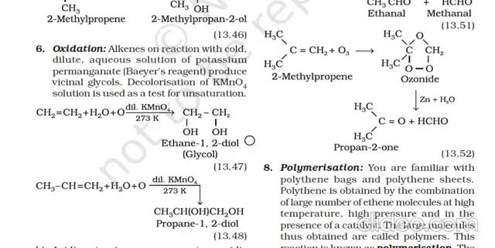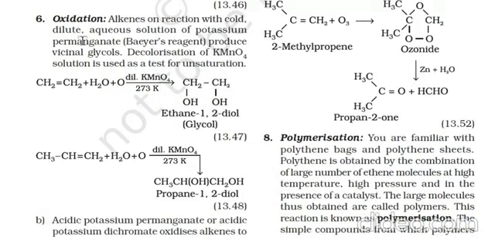Next is oxidation. Alkenes on reaction with cold dilute aqueous solution of potassium permanganate, or Baeyer's reagent, produce vicinal glycol. Decolorization of KMnO4 solution is used as a test for unsaturation. CH2 double bond CH2 when reacted with water and oxygen in the presence of dilute KMnO4 at 273 Kelvin, diols or glycols will be produced here.